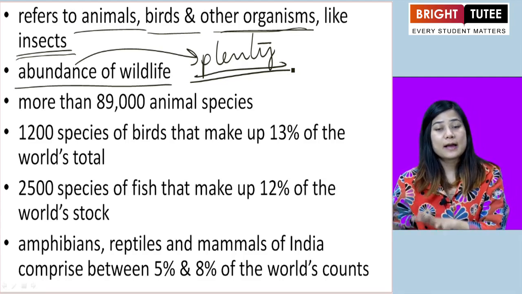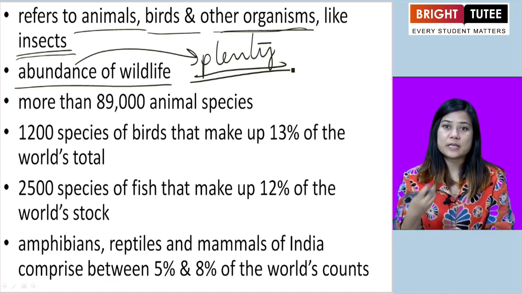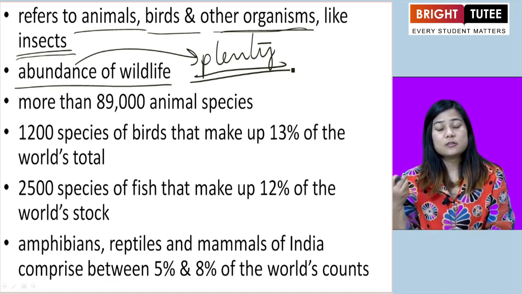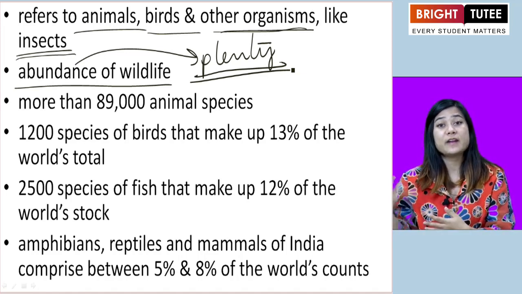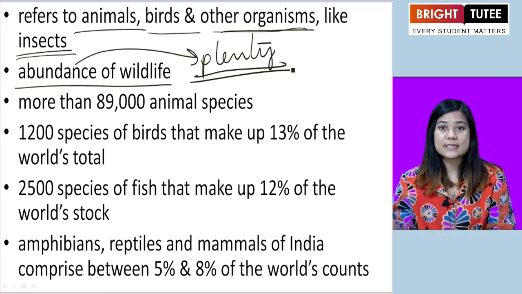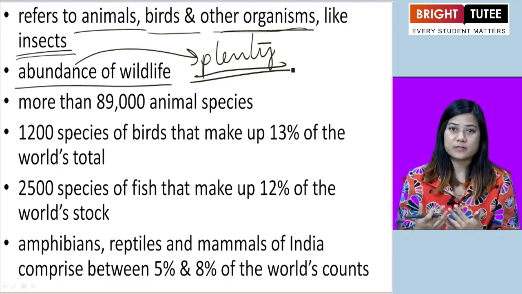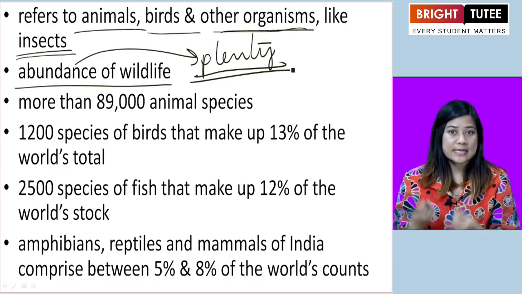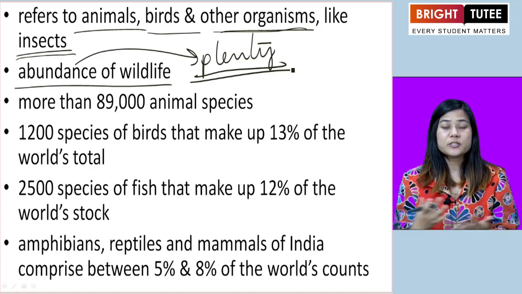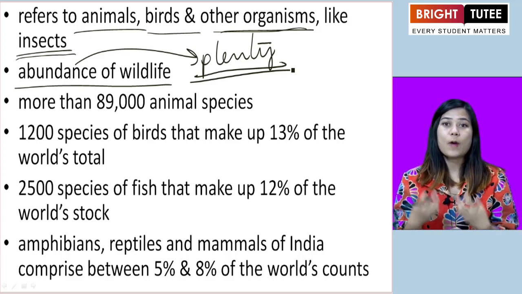You go to the Himalayan range and the states that are part of it, those regions will have different varieties of insects and animals. You come to the south in the peninsular part of the country, again we'll see different kinds of animals, birds and insects. So what we are trying to understand is that in India we have very rich wildlife.